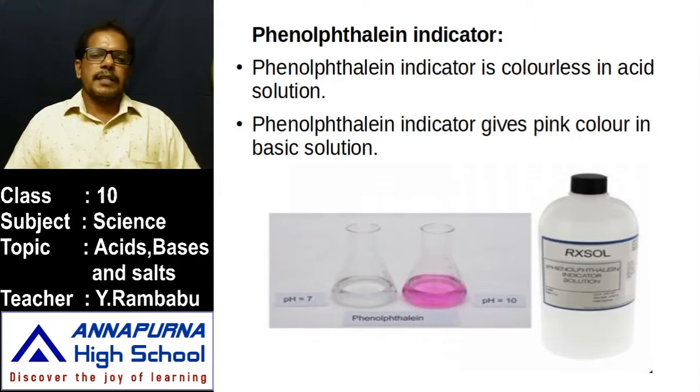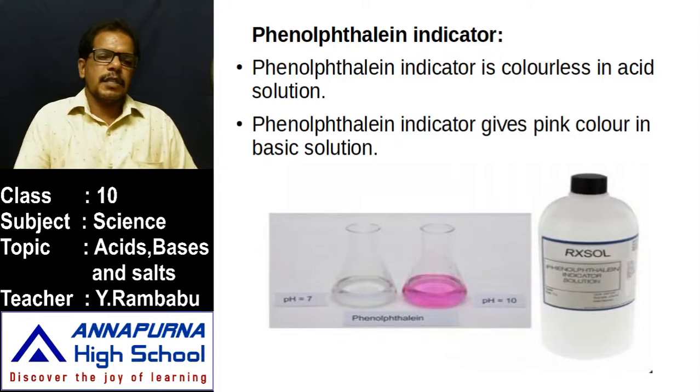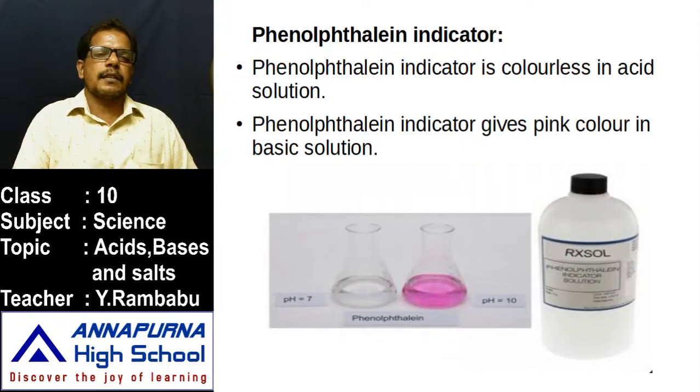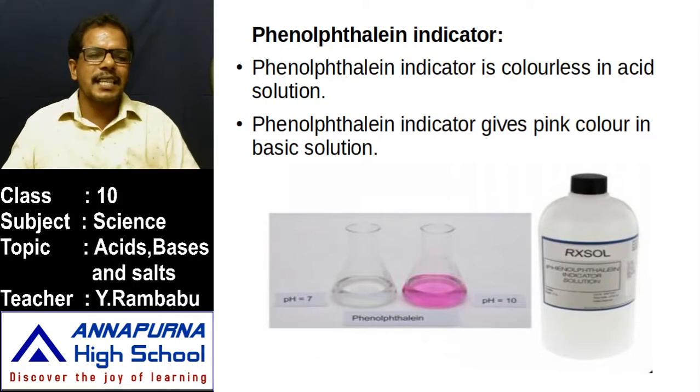Just collect different substances and take the substance in a conical flask or watch glass. Add 2 to 3 drops of this phenolphthalein indicator. If the solution remains colorless, then that is acid. If the solution is changed into pink, that is base. That's why acids are the substances which are colorless in the presence of phenolphthalein indicator, and bases change phenolphthalein into pink.